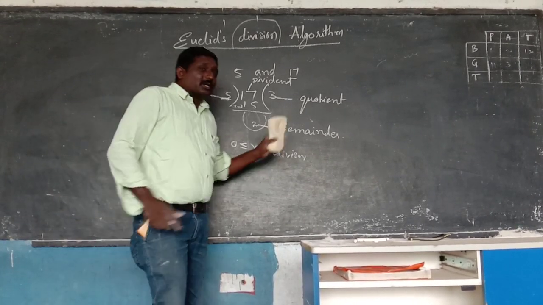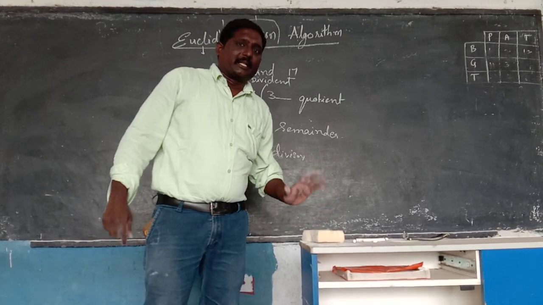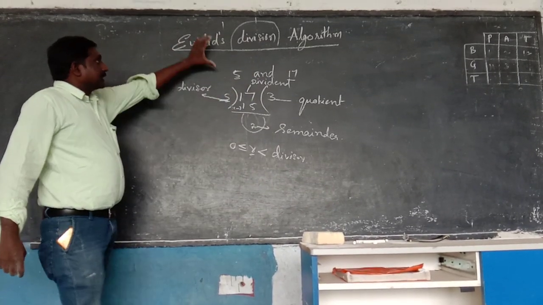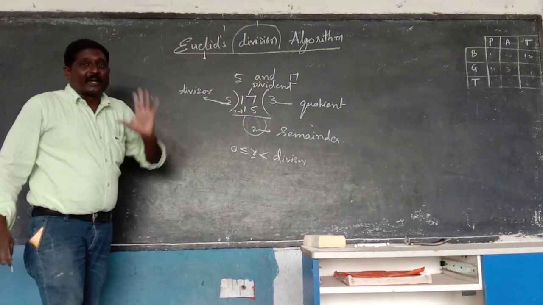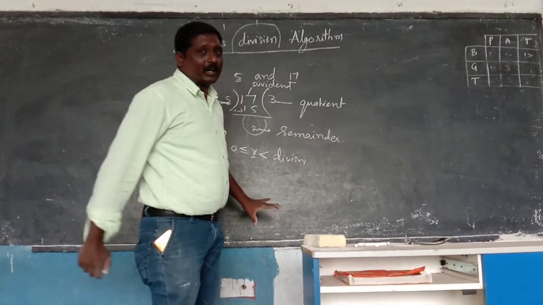Now using this Euclid's division algorithm, he gave one statement for us.